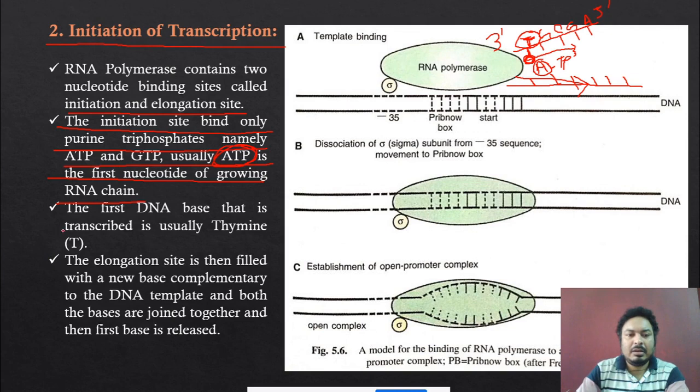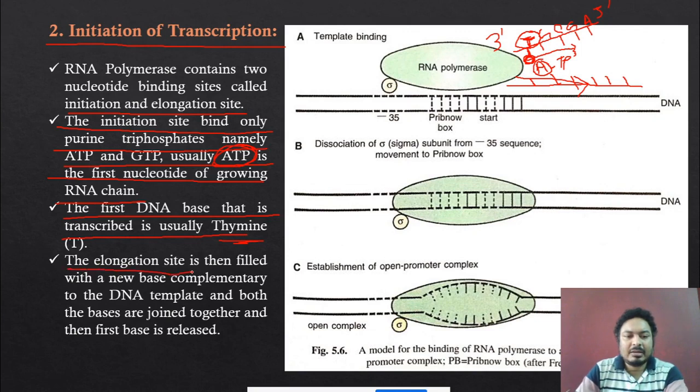Then see, the first DNA base that is transcribed is usually the thymine. You can see, this is the first base. Usually the transcribed base is a thymine molecule, because the thymine molecule is binding to the A molecule. The first base which is binding in terms of the RNA is always the A molecule, and this A molecule has to bind to the T like that. Okay.